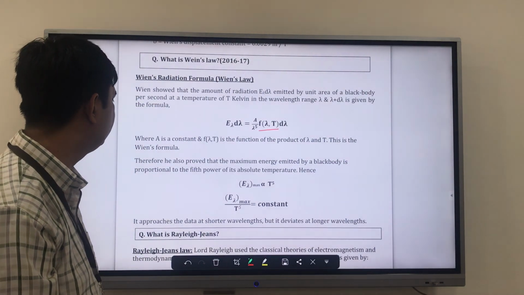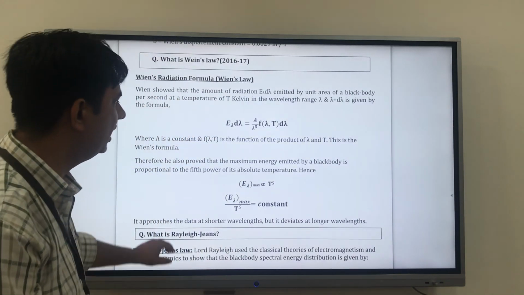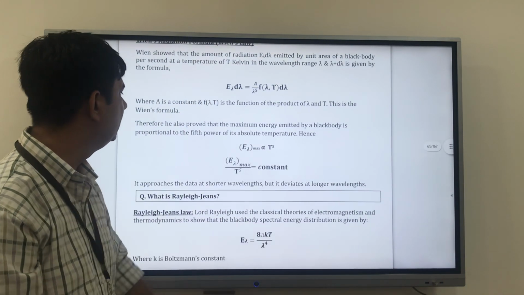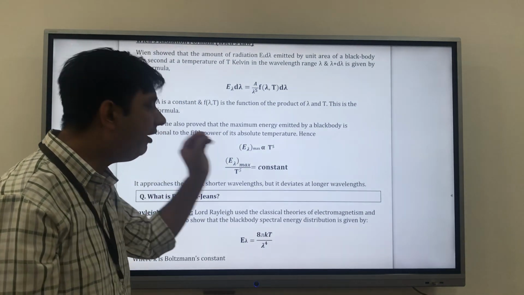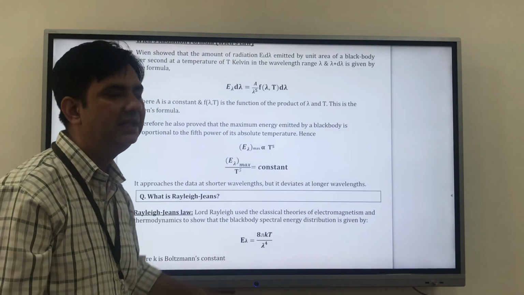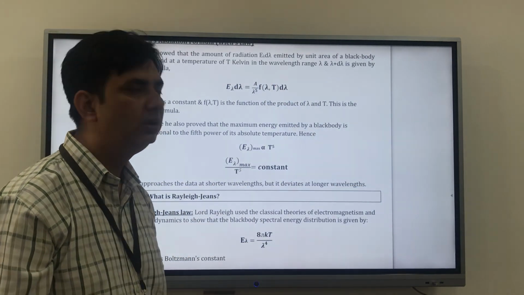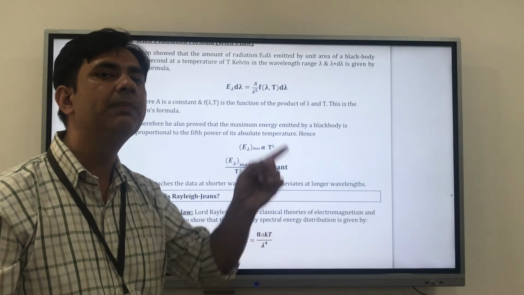and this is Wien's formula, and therefore he also proved that the maximum energy emitted by a black body is proportional to the fifth power of its absolute temperature. Hence he said that the energy emitted at a particular lambda is proportional to T to the power 5.